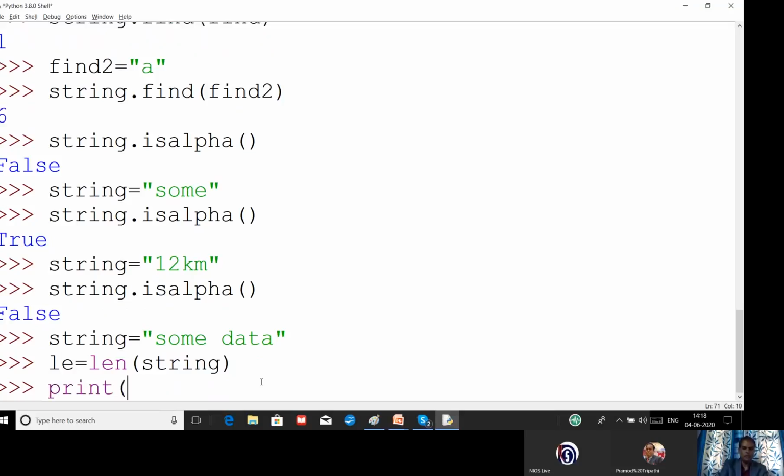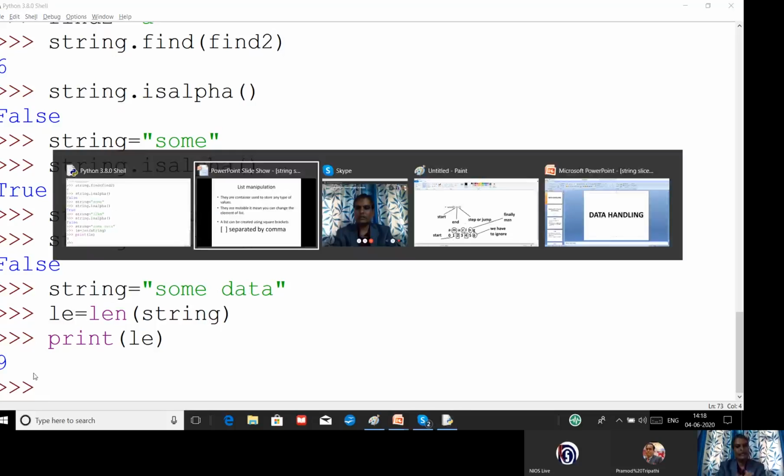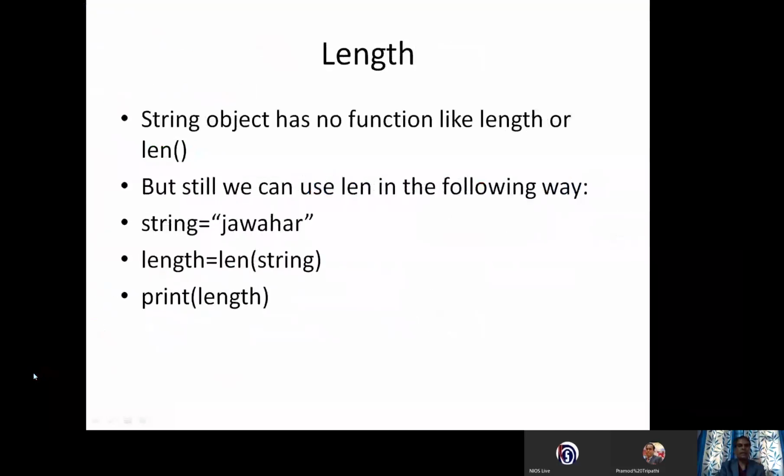And this is the result. Okay, 1, 2, 3, 4, 5, empty space, 6, 7, 8, 9. So this is the simple way to find out the length of the given string with the help of the len function.